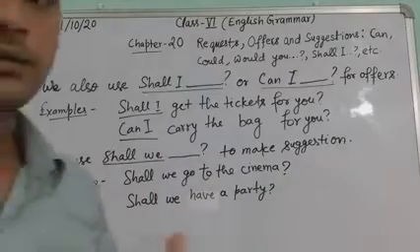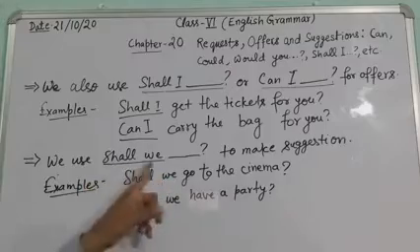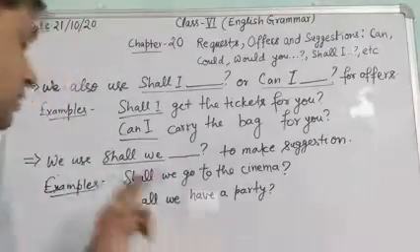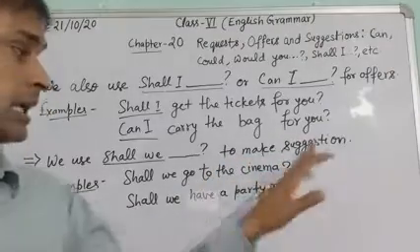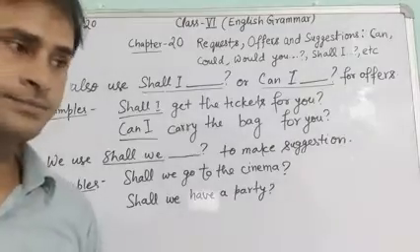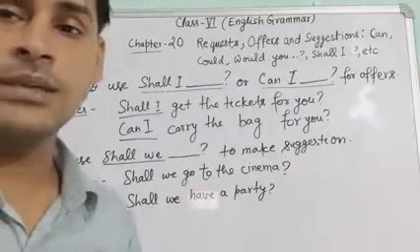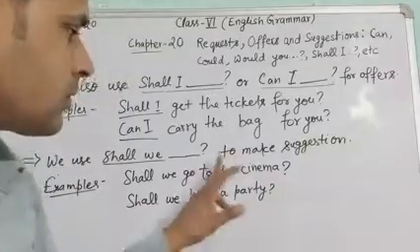Next is for suggestion. Shall we is used for suggestion. So we use shall we to make a suggestion. And always remember that the question mark is necessary, because when we are asking something, it is in interrogative form. So the question mark is necessary.